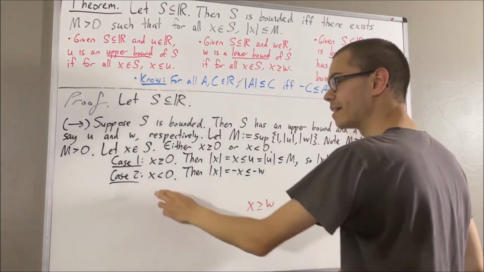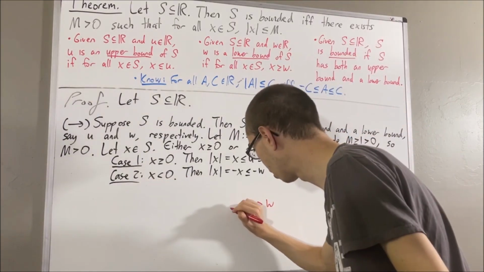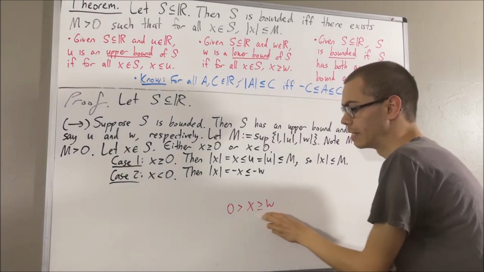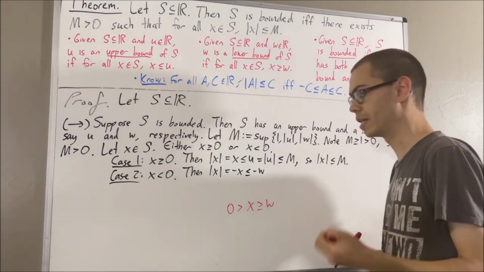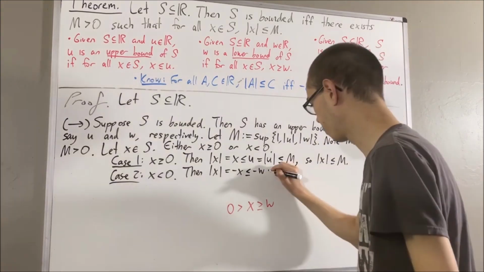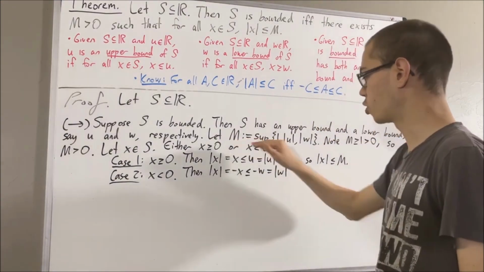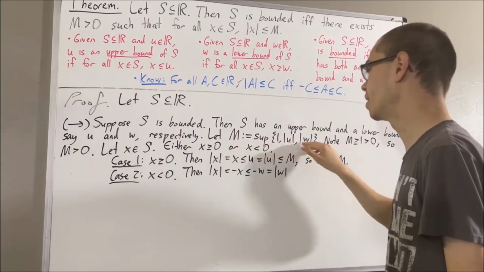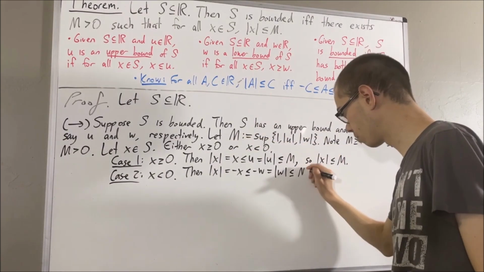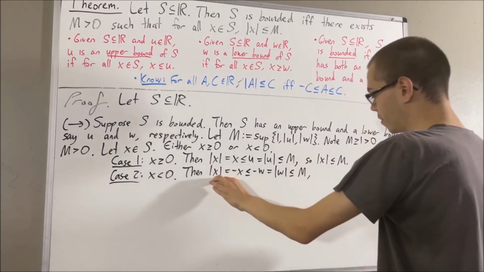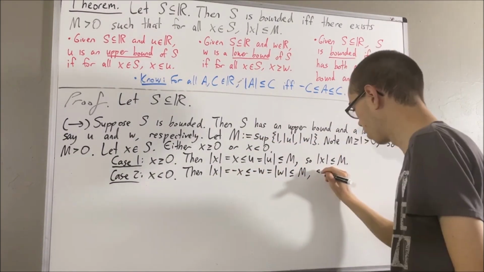And also, since x is less than 0, we see that w is less than 0, which means the absolute value of w is equal to the negative of w. And again, m is greater than or equal to every element of this set, so in particular, m is greater than or equal to the absolute value of w. So we see that the absolute value of x is less than or equal to m.